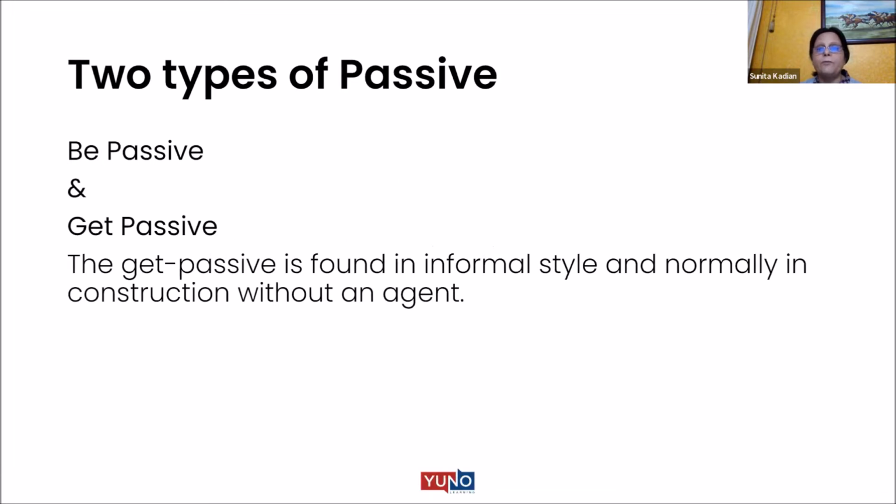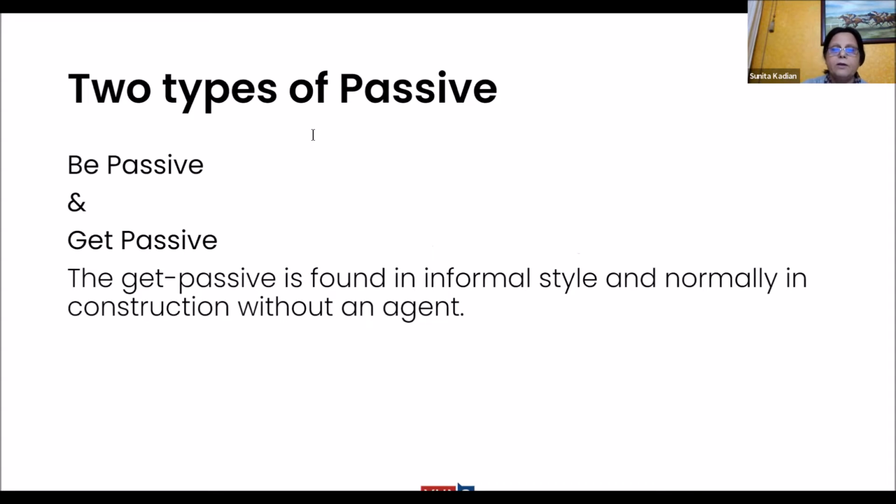Now, there are two types of passive, be passive and get passive. So what happens in be passive? In be passive, we always take help of the verb be. Its different forms: is, am, are, was, were. This will change according to the tense, right? Been, being. So this be passive is when we have the be verb.